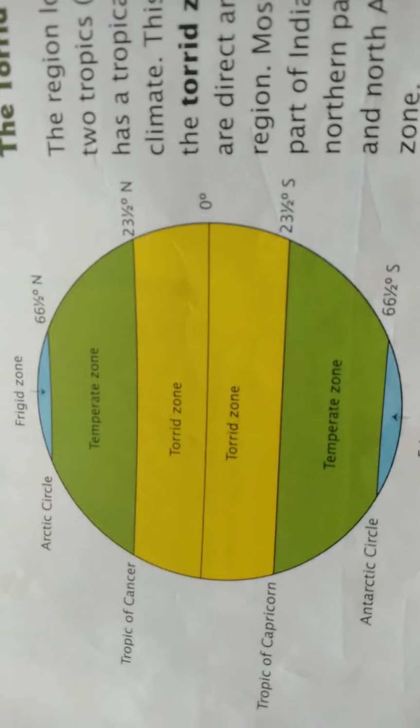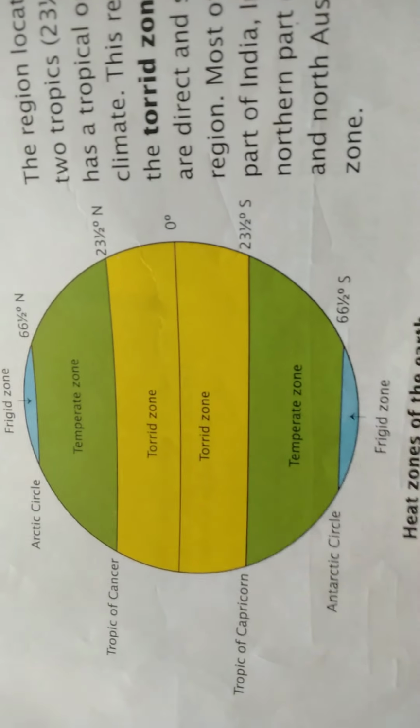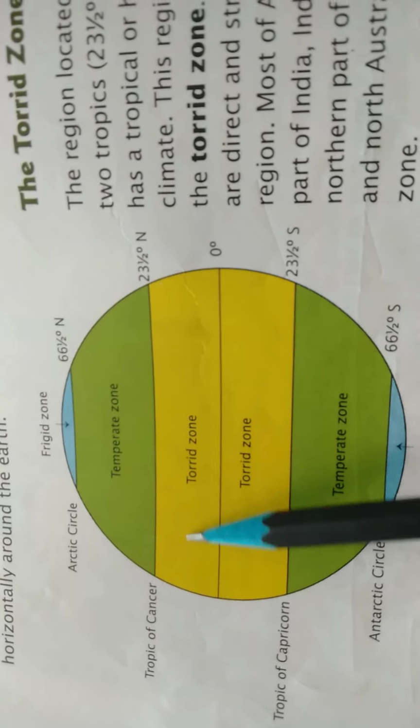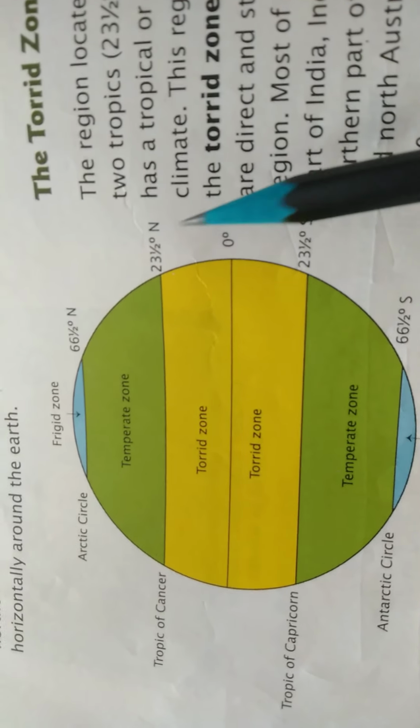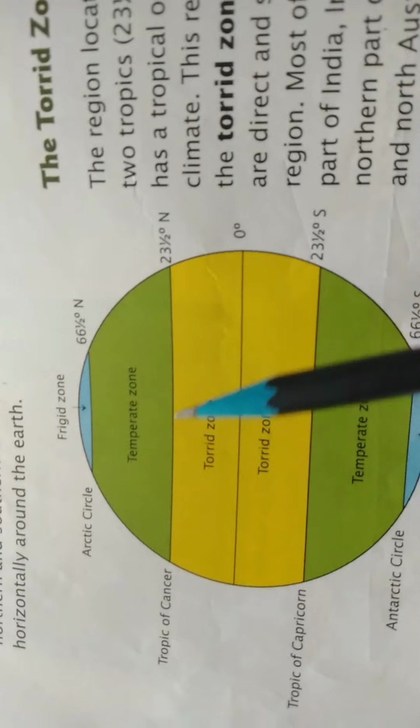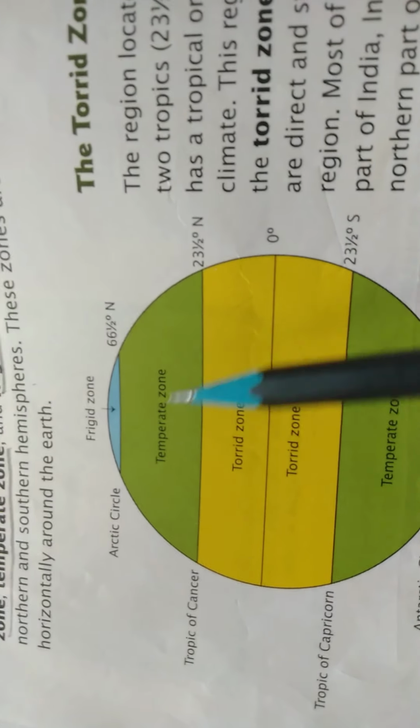So as you can see on page number 22, this is the heat zones of the earth. At the center is the torrid zone, that is from 23 degree north till 23 degree south. So this area is known as the torrid zone.